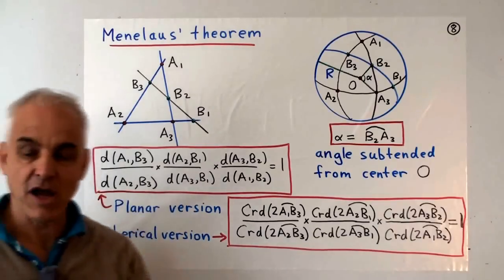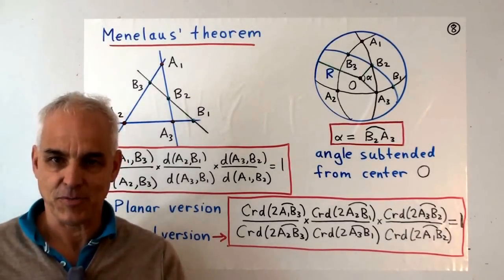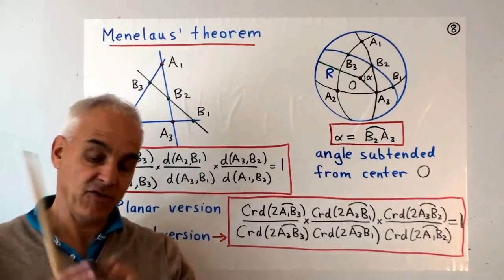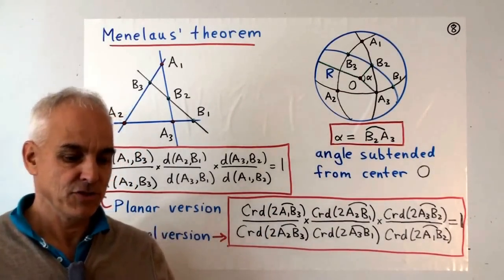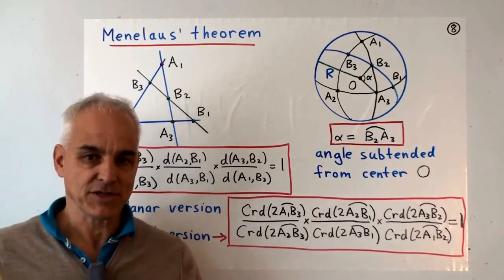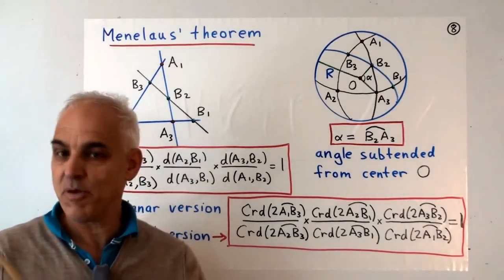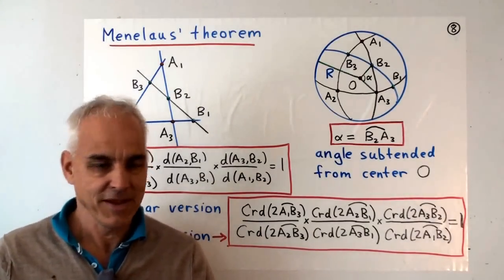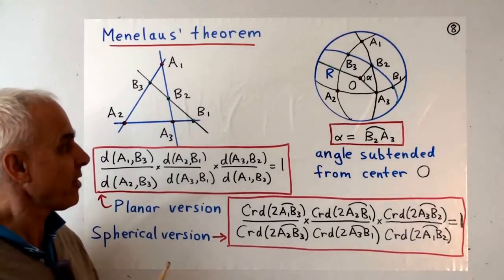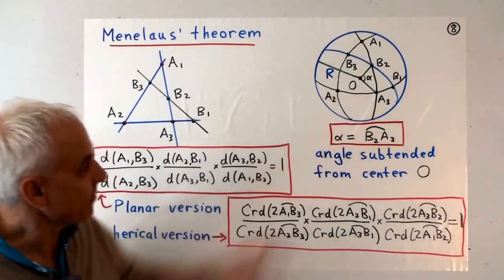The planar version was not, in fact, the first version of this theorem. The first version actually was introduced by Menelaus in the spherical context. So he wrote a book called Spherix. In fact, many ancient Greeks wrote books called Spherix. It was a very popular title for books. And in his Spherix book, which is a very good book, this theorem appeared.